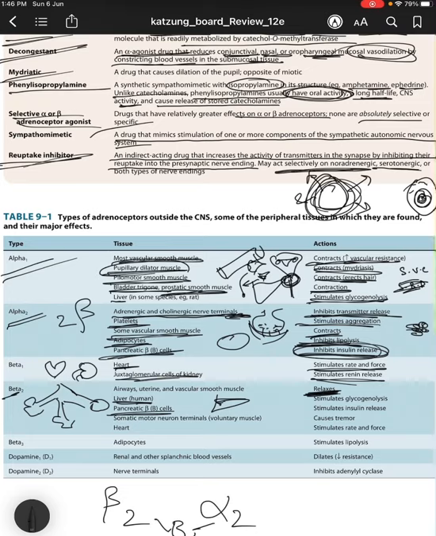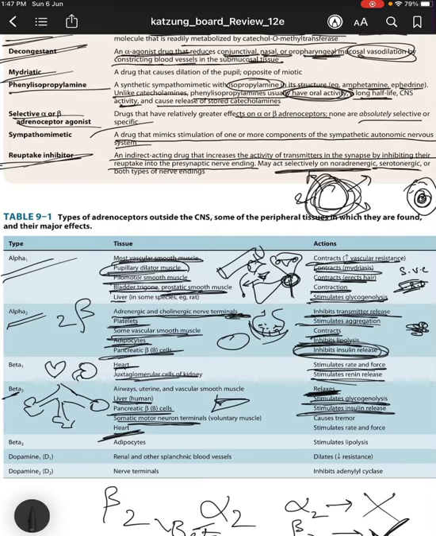What's the second letter in the English alphabet? B. So beta cells have alpha 2 and beta 2 receptors. Beta 2 is also in some somatic motor neuron terminals and in the heart. It stimulates glycogenolysis, the breakdown of stored glycogen, and stimulates insulin release. Alpha 2 inhibits insulin release, beta 2 stimulates insulin release. So that is the action.